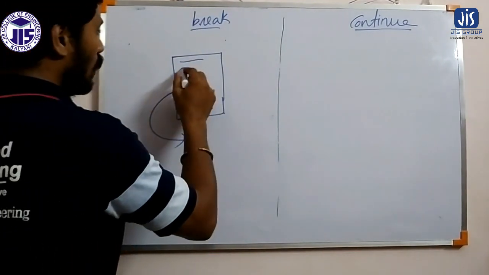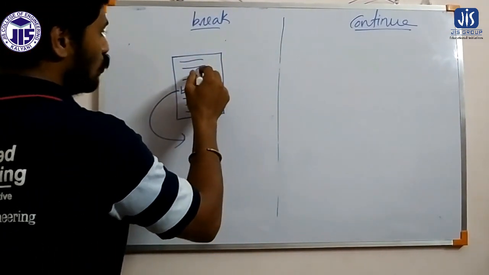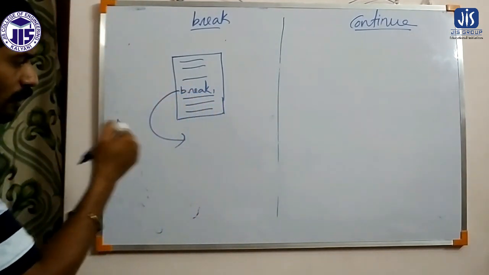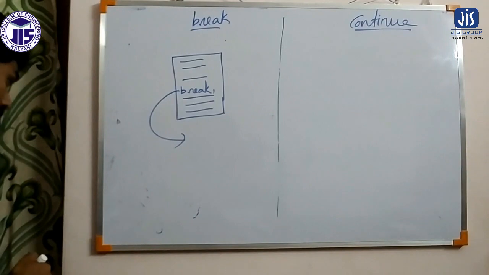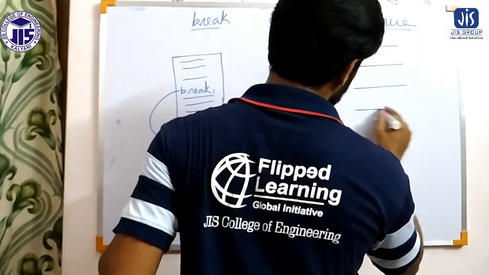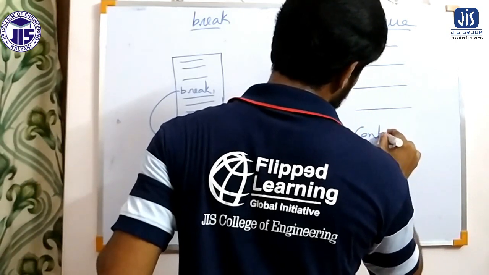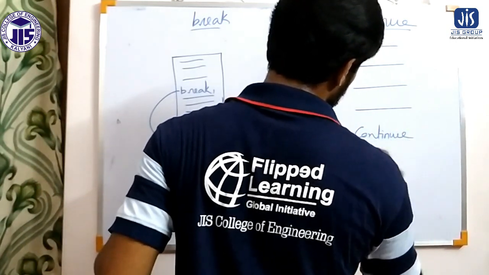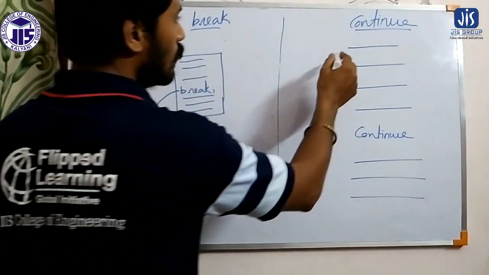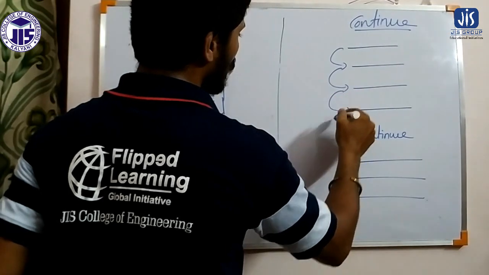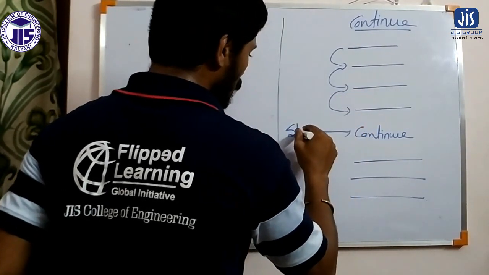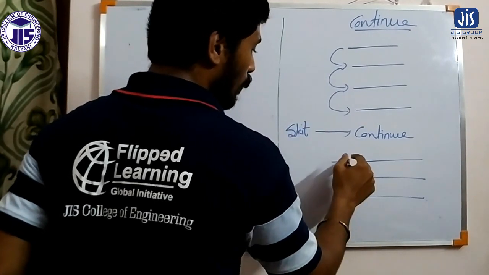If I say these are all iterations 1, 2, 3, 4, 5, 6, 7, in that way, whenever break is there, it will skip. And in case of continue, it will execute these iterations sequentially, and whenever continue comes, it will skip that iteration. Again from here it will continue.